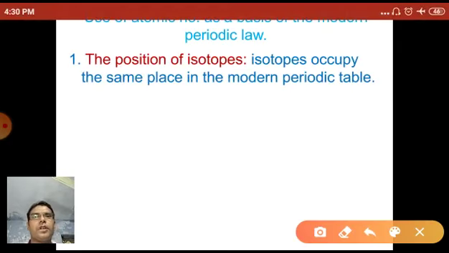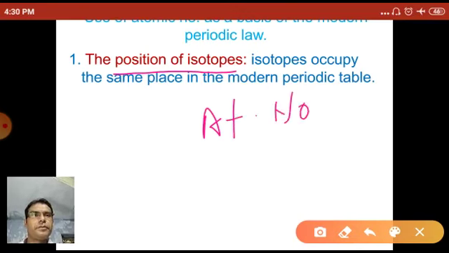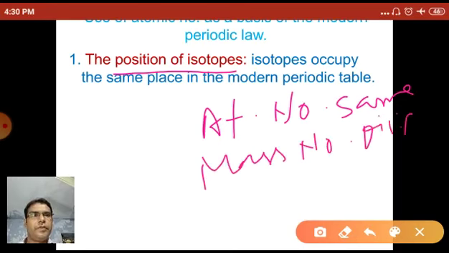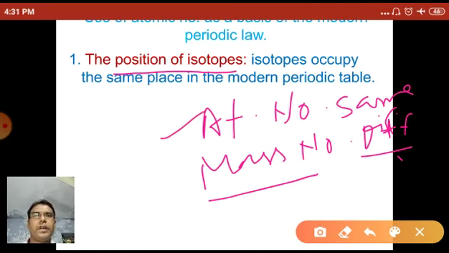First, the position of isotopes. Now, what are isotopes? Isotopes are atoms of elements which have the same atomic number but different mass numbers. So when we arrange the isotopes according to atomic number, all isotopes occupy the same place in the modern periodic table.